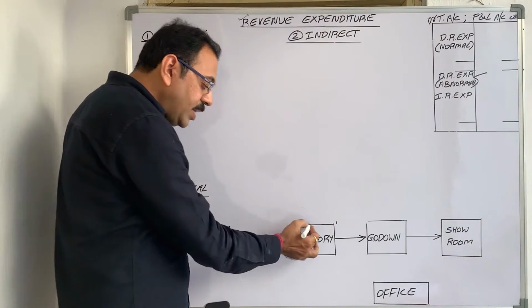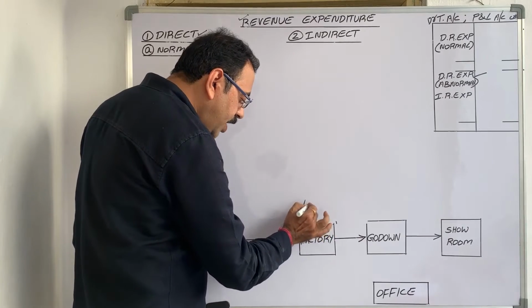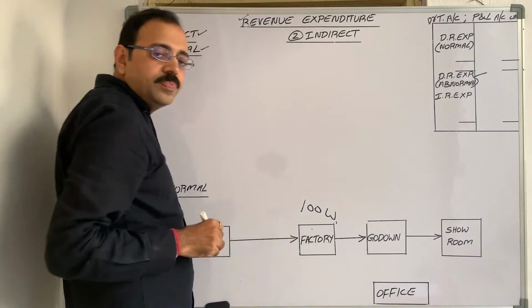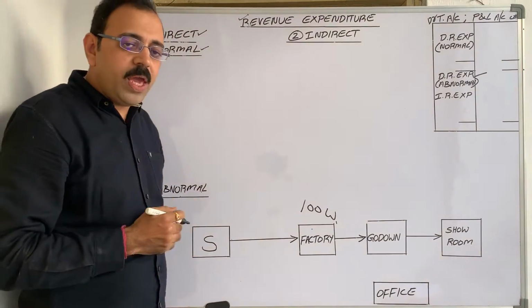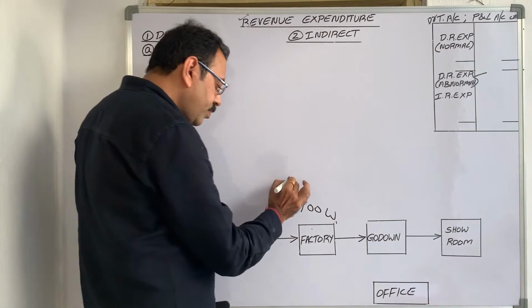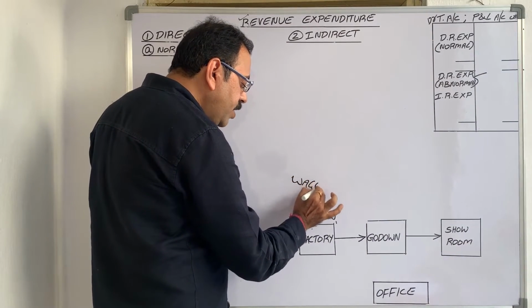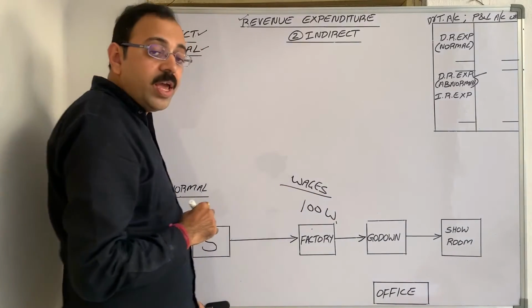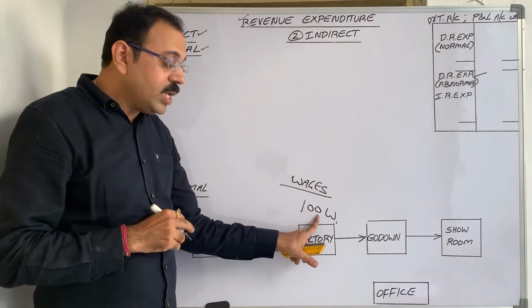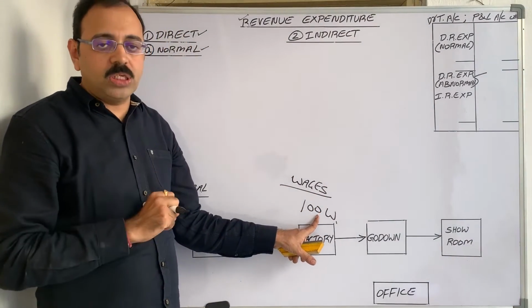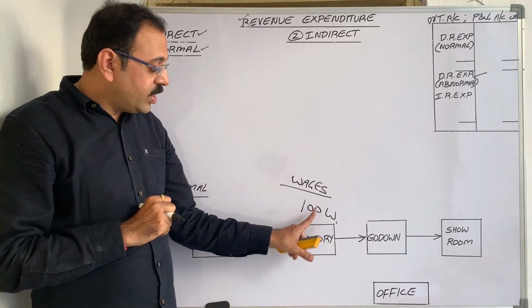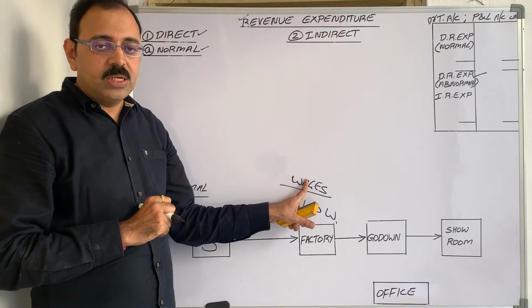Suppose in the factory, say 100 workers are working. To workers, what do we pay? Wages. We paid wages. Why? Because workers manufacture goods. For that purpose we paid wages.